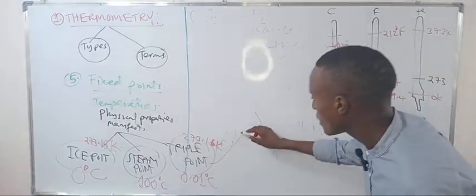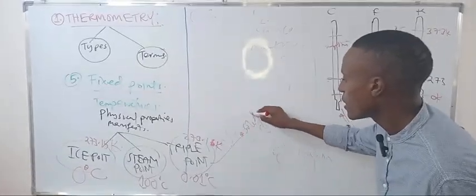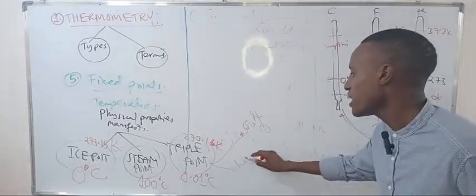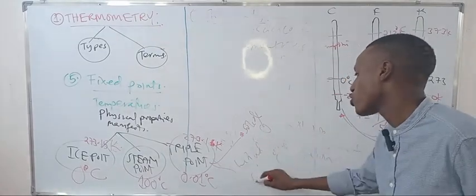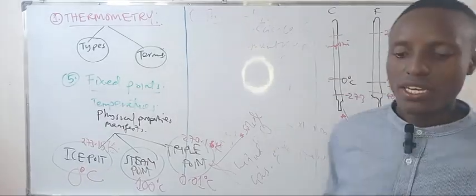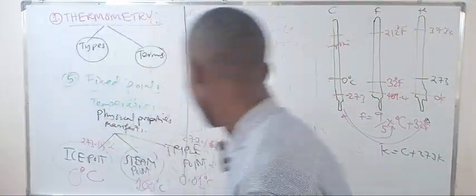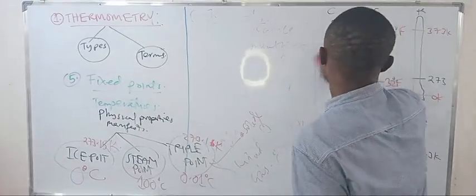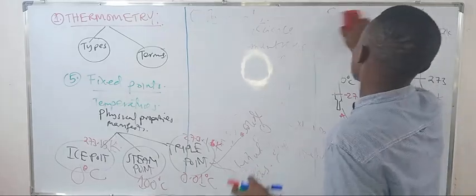At the triple point, solid, liquid, and gas coexist at the same time. And that's what we call the triple point.